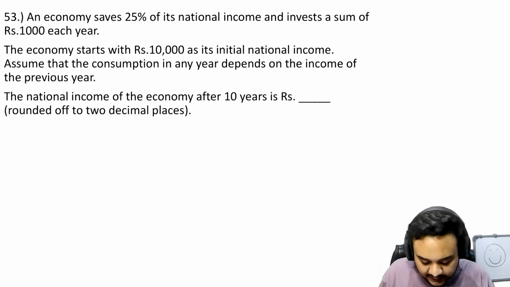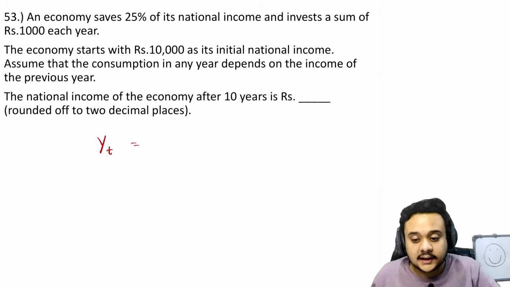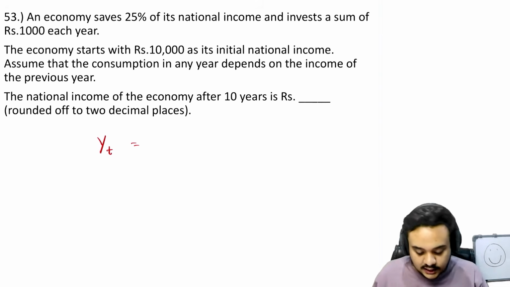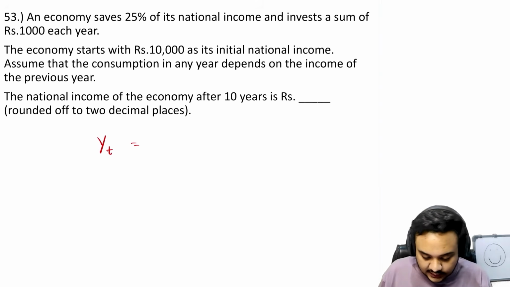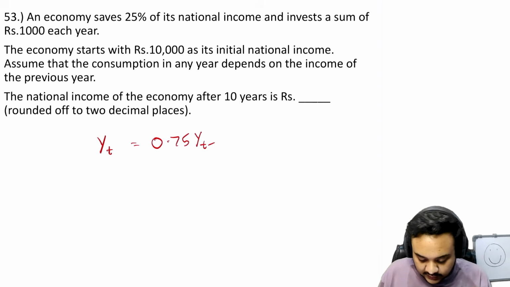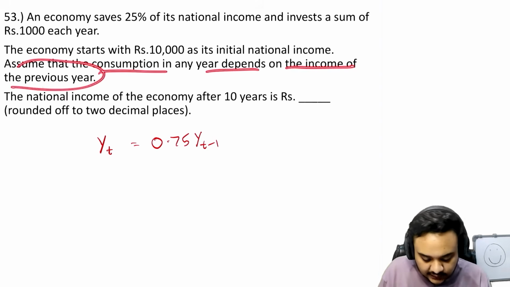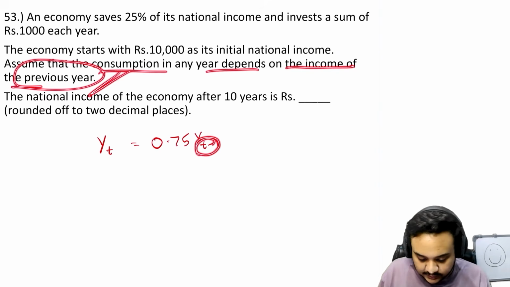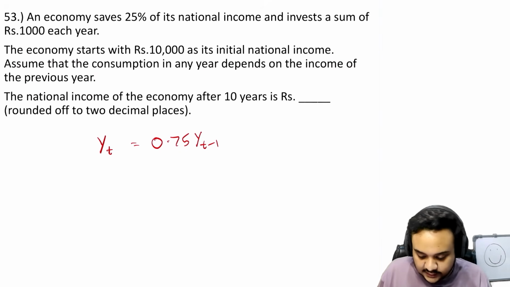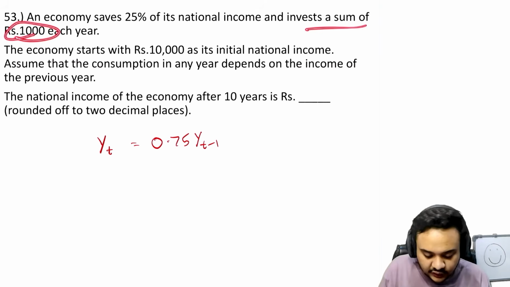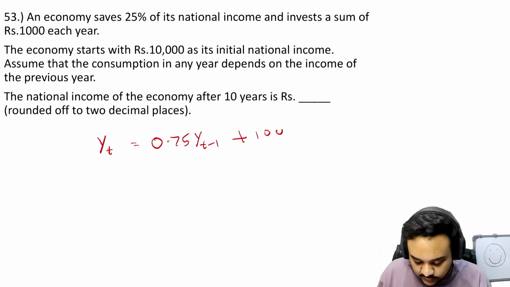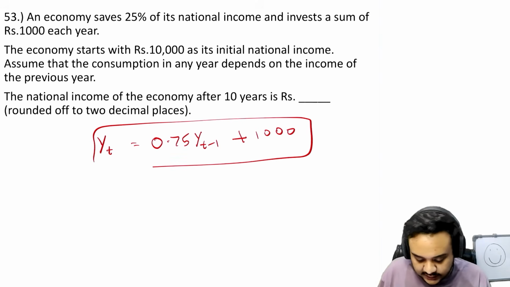If the income in the current year is Y_t, then the consumption is 0.75 of whatever the income was in the previous year, because consumption in any year depends on income of the previous period, plus we are investing a sum of 1000 each year. So 0.75 Y_(t-1) plus 1000 will give you the income of the next year.